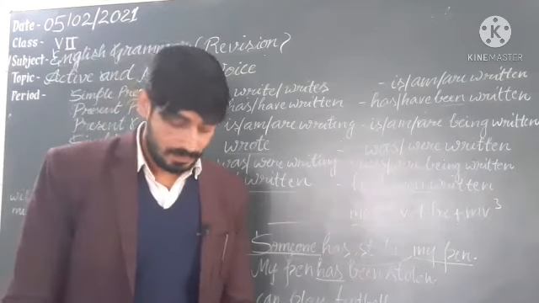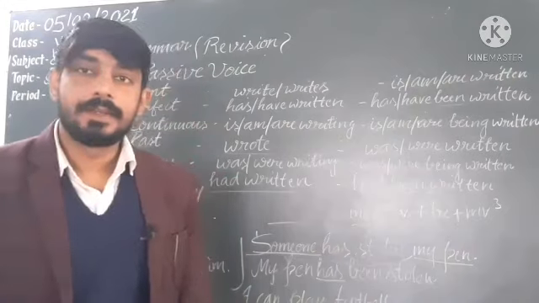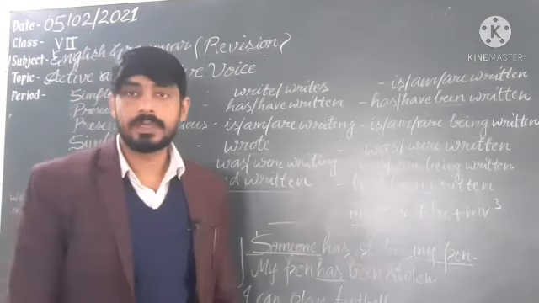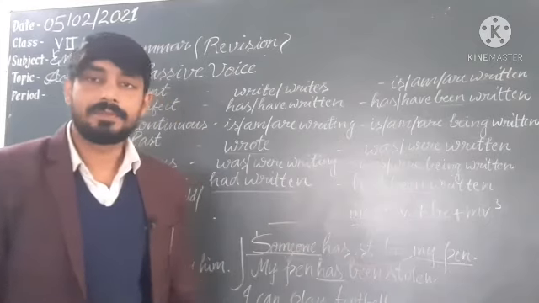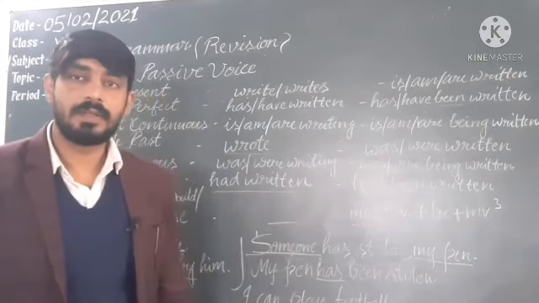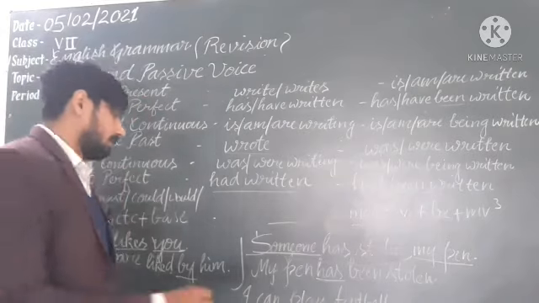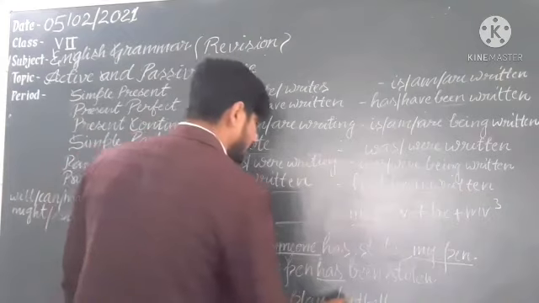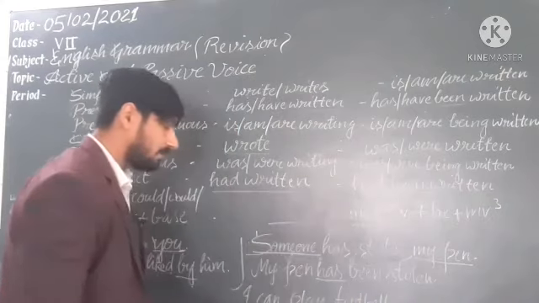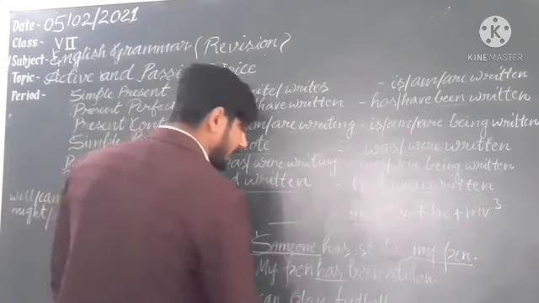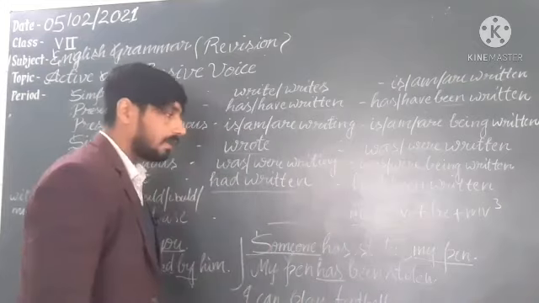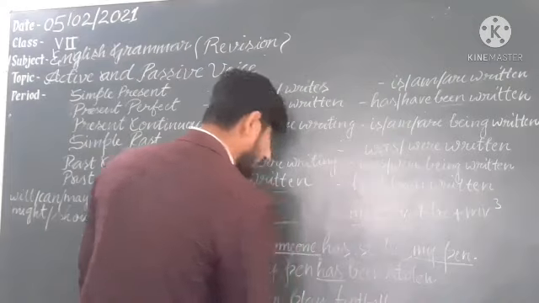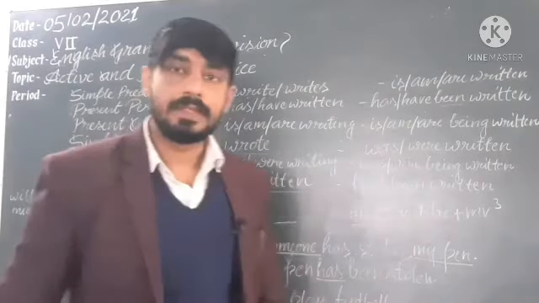Understand? The word which is vague, unclear, like someone, anyone, no one, everyone, people, we will omit such words. So my pen has been stolen. I can play football. You are getting the object football. Play what? Football. So football can be played. We will use be with modal verbs. Be played by me. The subject is I, so it will be changed into me.